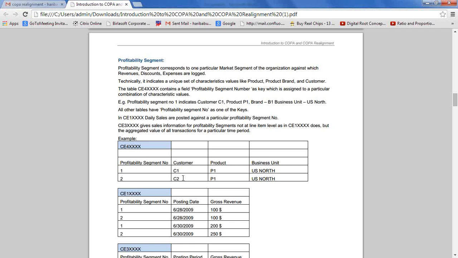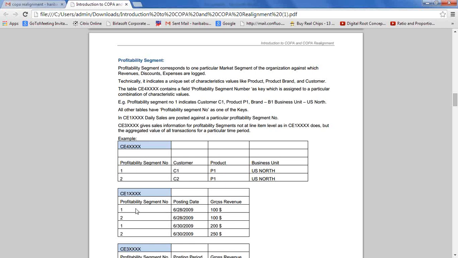Here if the customer or product changes, in that case the system will give the profitability segment a different number. Here the customer code is different, C2, P1, US North. That means if the customer or product changes, then the system automatically gives a different segment number.